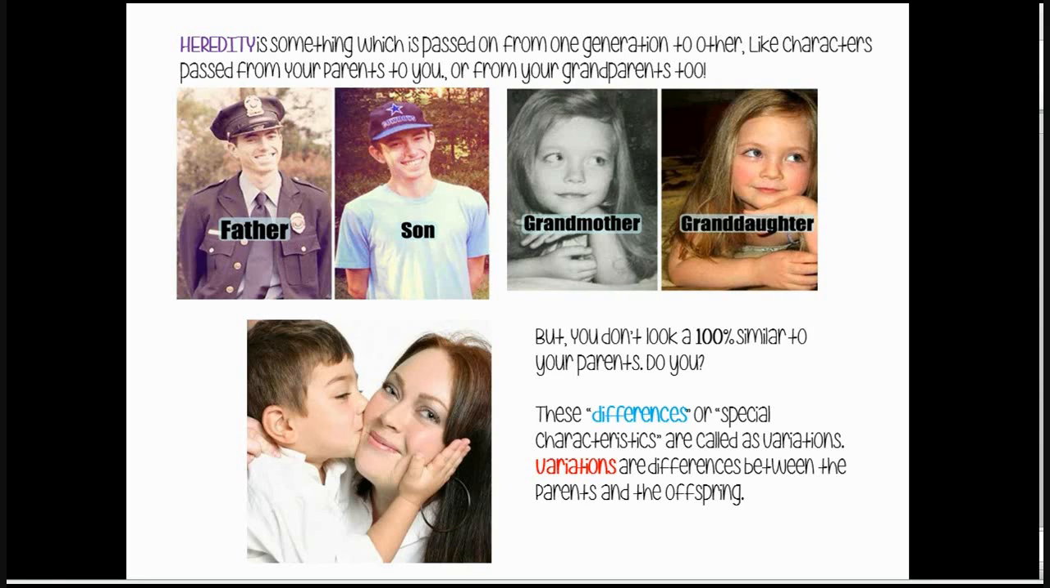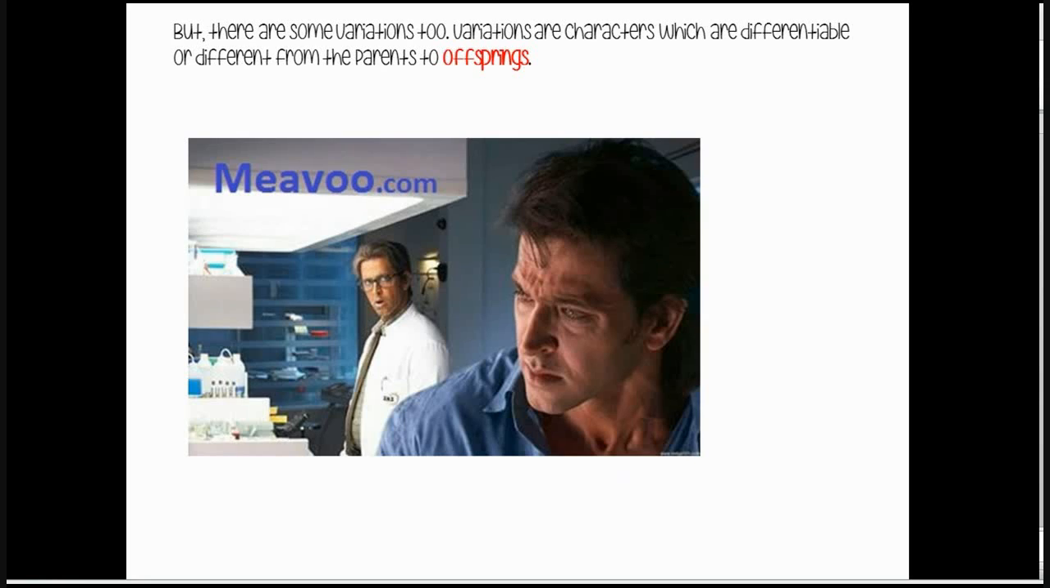Variations, or the differences or the characteristics which make you different from your parents, are known as variations. Variations are characters differentiable or different from parents to offspring, unlike what they show in movies, like father like son. In reality, a little bit of similarity can be possible, but we humans reproduce offspring, not clones.